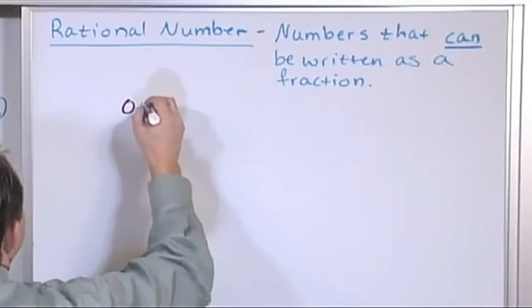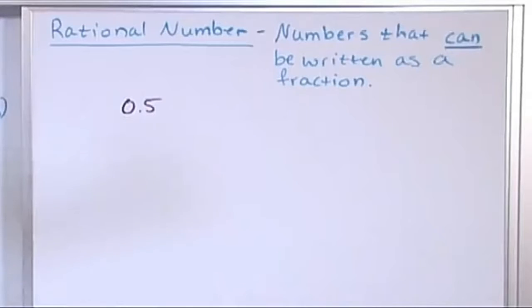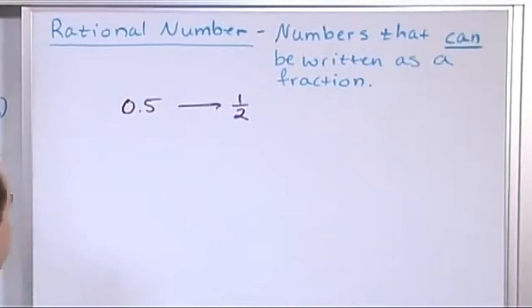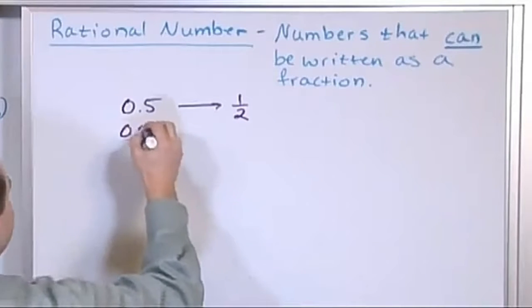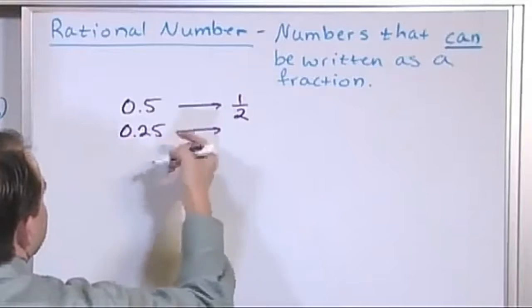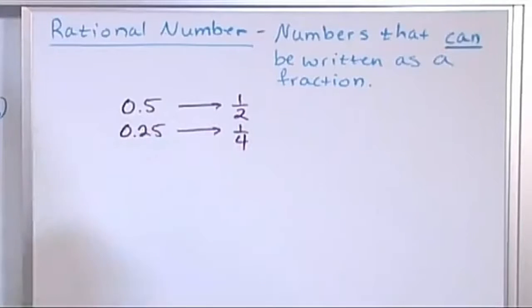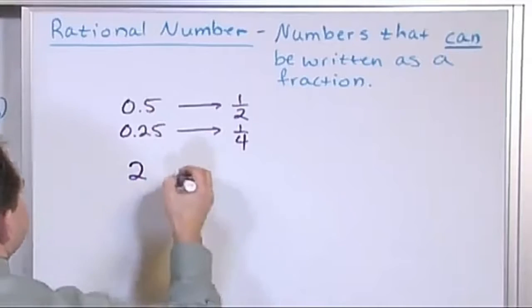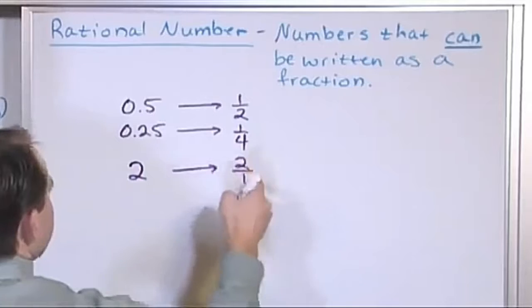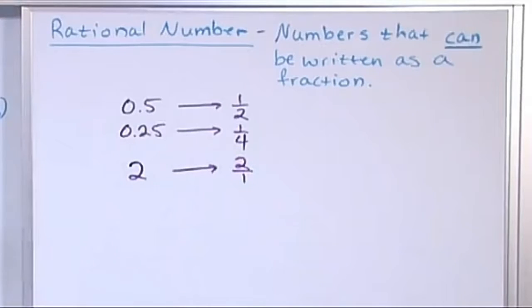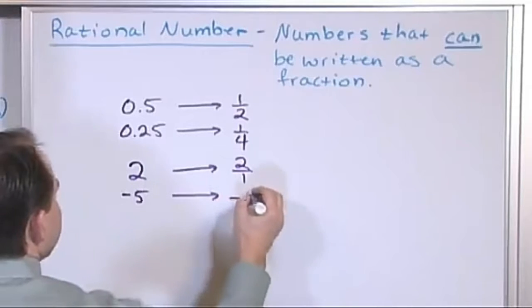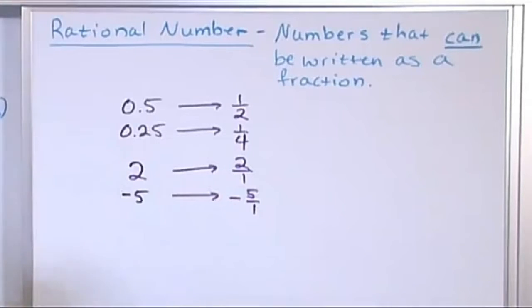What about the number 0.5? Is this number rational? Well, it can be written as 1/2. So it is rational. You can write that as a fraction. The number 0.25, is that rational? Well, you can write that as 1/4. So it can be written as a fraction, so it's rational. What about the whole number 2? Well, you can write this as 2/1. So that is a rational number because it can be written as a fraction. What about the number -5? Well, you can write that as -5 divided by 1. So it is rational.